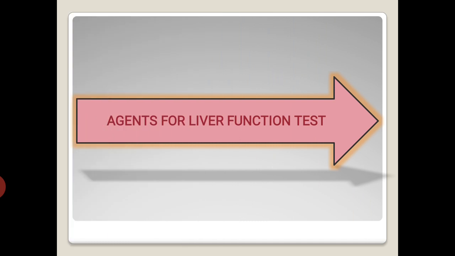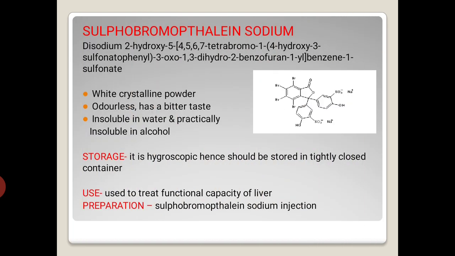Then the agents for liver function test. Sulfobromophthalein sodium. It is a white crystalline powder. It has no odor. It has a bitter taste. It is insoluble in water and practically insoluble in alcohol. Storage is, as it is hygroscopic, hence it should be stored in a tightly closed container. It is used to test the functional capacity of liver. The preparation is sulfobromophthalein sodium injection.